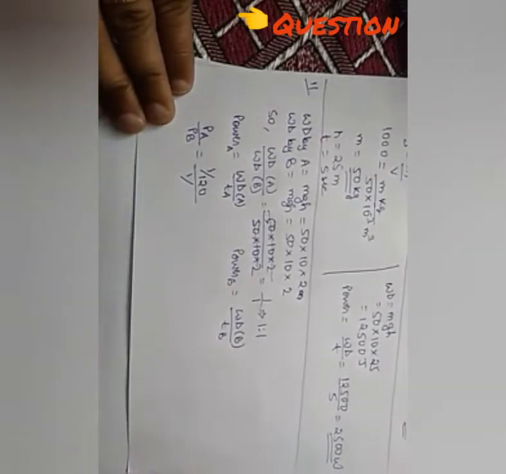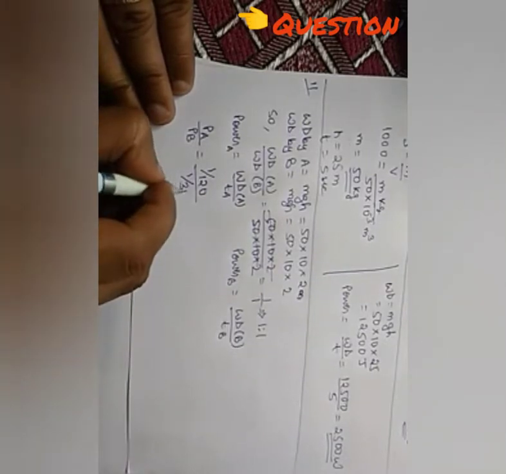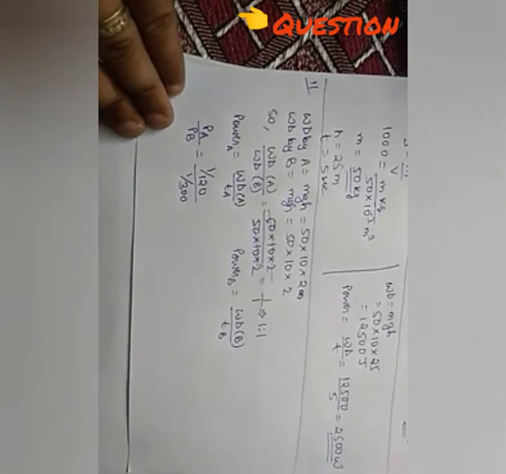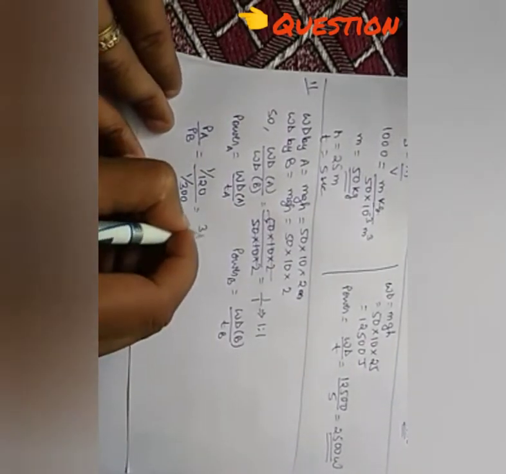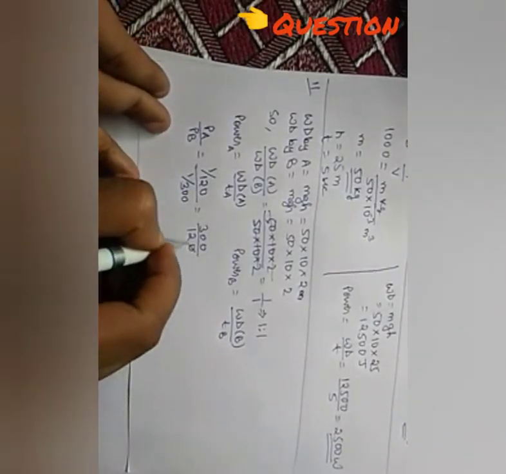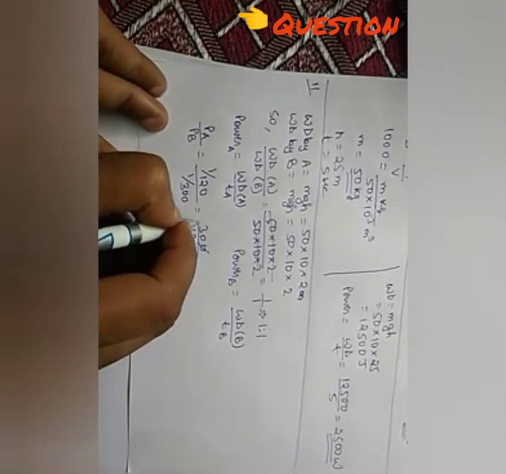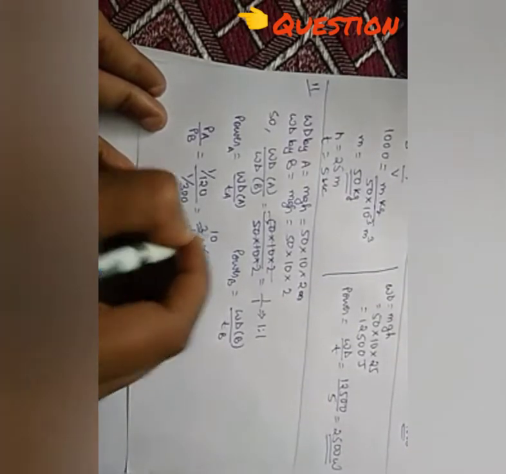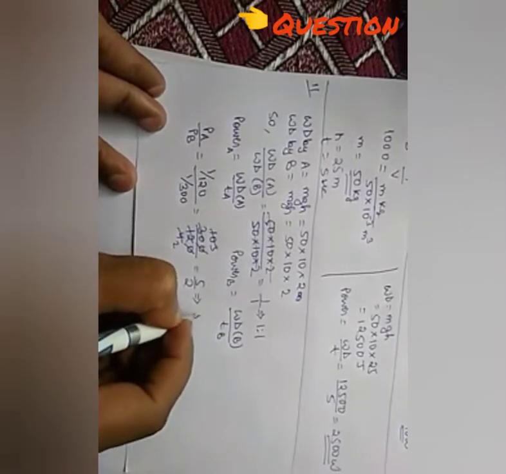Time taken by B was 5 minutes, means 5 into 60, that is 300 seconds. So it will come 300 by 120. 0 gets cancelled out. How much will it come? That is 5 by 2, or you can write 5 is to 2.